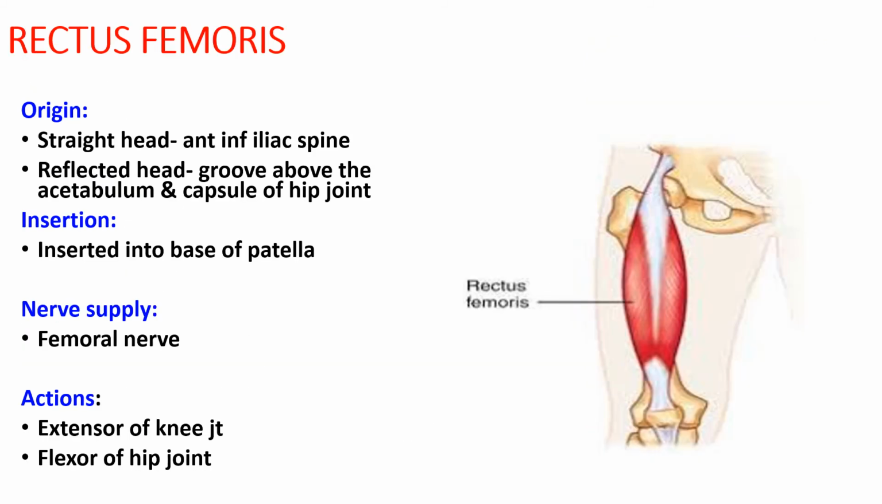Next we come to the rectus femoris. The rectus femoris has two heads of origin. The straight head originates from the anterior inferior iliac spine, whereas the reflected head originates from the groove above the acetabular margin and the capsule of the hip joint. The muscle is inserted into the base of the patella anterior to the vastus intermedius, and it is supplied by the posterior division of the femoral nerve. It acts as an extensor of the knee joint and the flexor of the hip joint, like the other quadriceps femoris muscles.